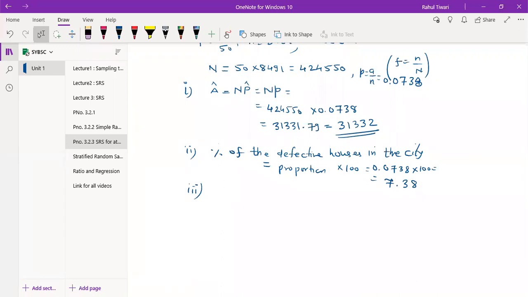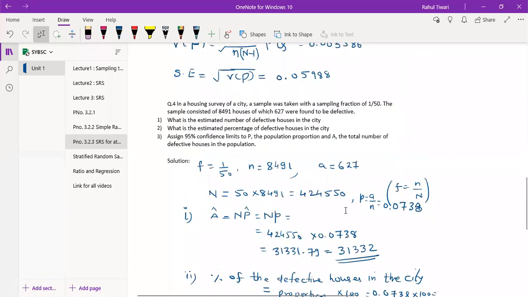So that means we need to find first the variance of P. What is the formula for the variance of P that you have? PQ upon n minus 1. Is this with replacement or without replacement? That is the with replacement formula. Why are you using with replacement here?